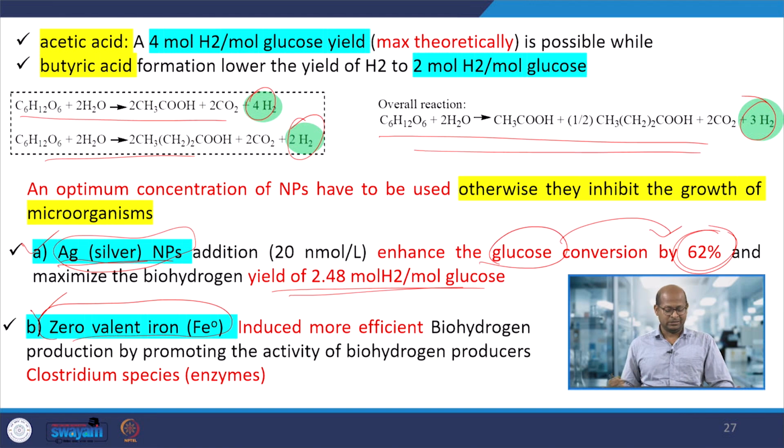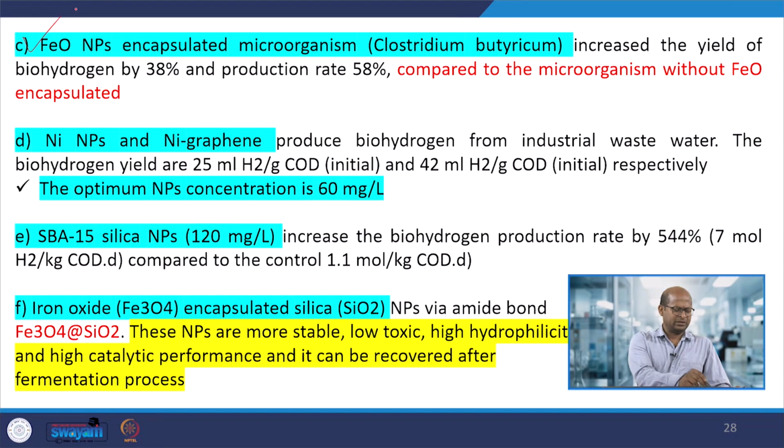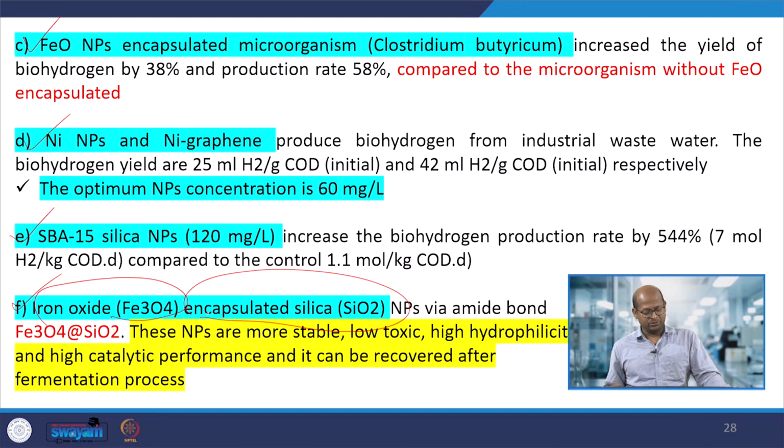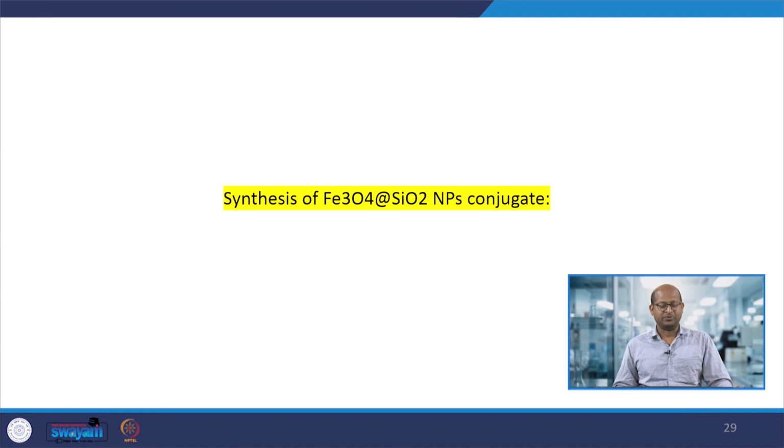So, for this dark fermentation process, it also induces more efficient biohydrogen production by promoting the activity of biohydrogen producers, that is, these enzymes and species. Some other nanomaterials we can also use are iron oxides, nickel nanoparticles, SBA-15, and Fe3O4 encapsulated silica nanoparticles. These materials are very effective for this particular dark fermentation process.